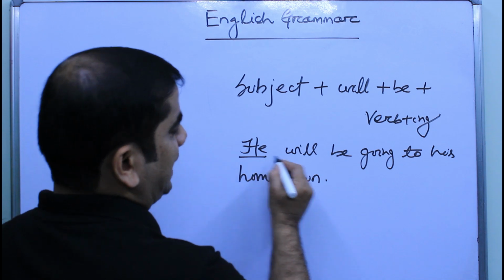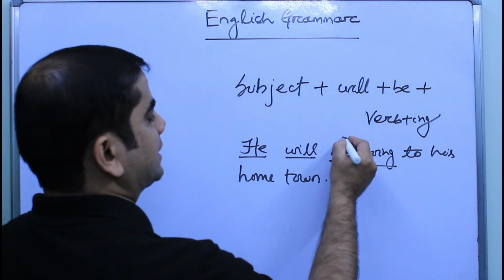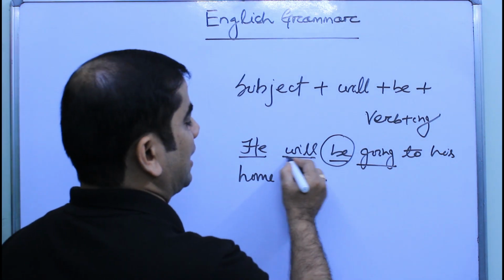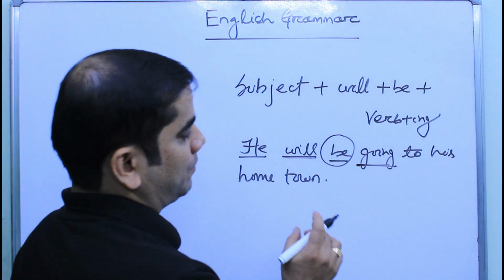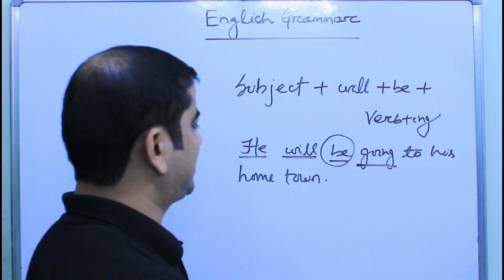Here subject will be going. So we need to understand that be is to be used in between the helping verb will and the main verb in its ing form. So this is the affirmative sentence in future continuous tense.